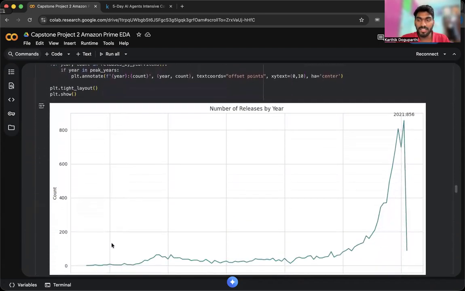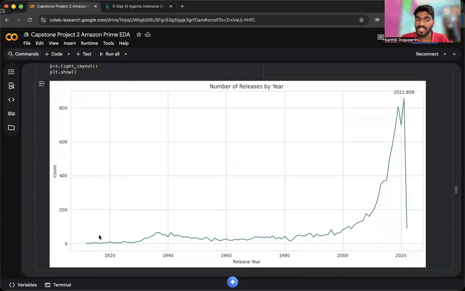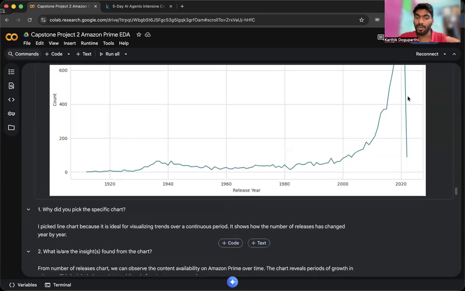And the third visualization chart is the number of releases per year. It started from the 1910s, the releasing of a show or movie in the Amazon dataset, and as we can see, there is a significant spike from 2020 into the 21st century, and majorly from the 2010s. The most releases are in the year 2021 with 856 shows or movies.